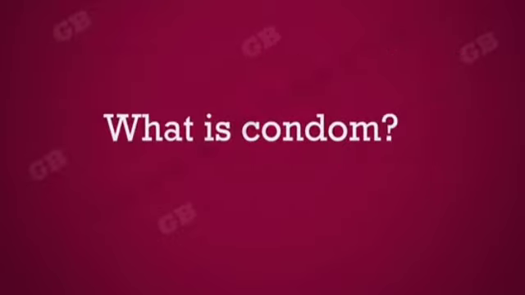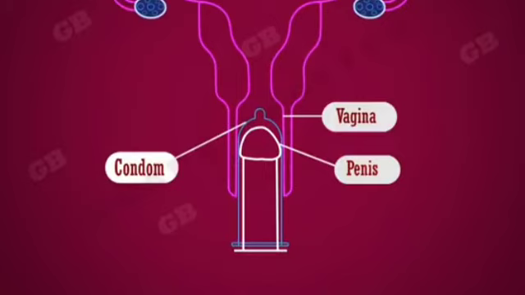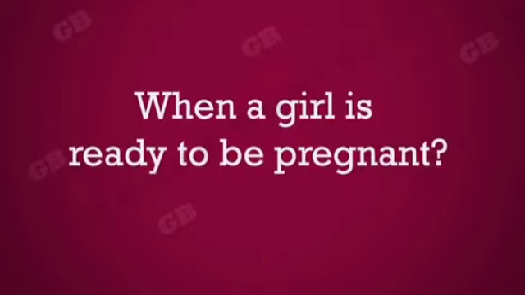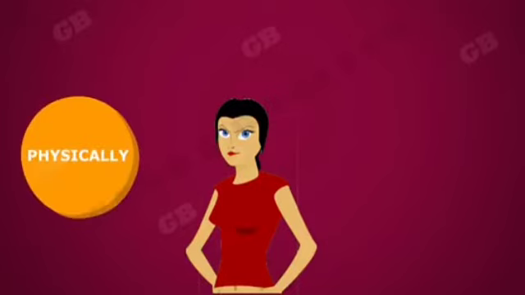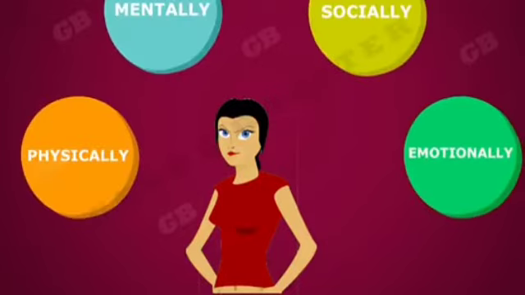What is a condom? A condom is a rubbery covering worn on the penis or inside a vagina during sexual intercourse to prevent sexually transmitted diseases up to some extent. Condoms help to prevent pregnancy also. When is a girl ready to be pregnant? To become pregnant, a girl should be physically, mentally, socially, and emotionally ready. If not, the health of the girl will be adversely affected.